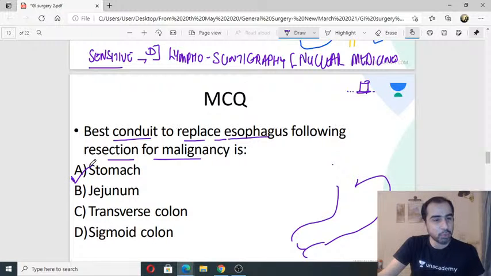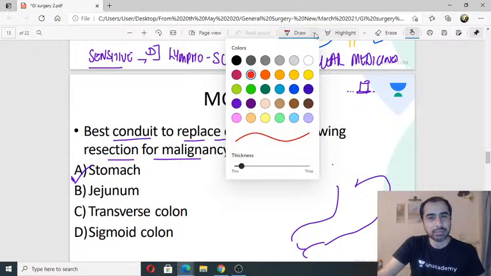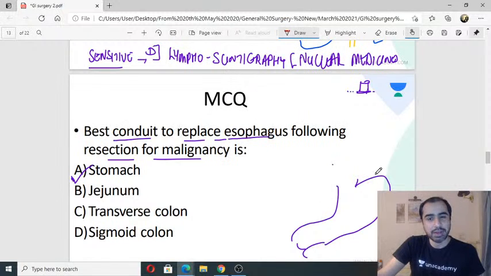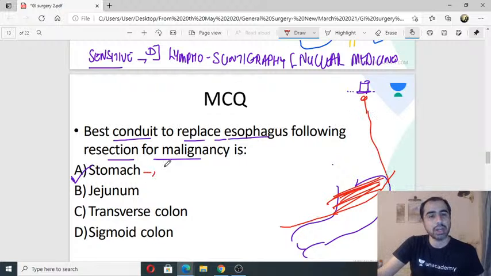Yes, stomach, pull up. Stomach, it's closer. Stomach, it's vascular. So what I do is, after I am done with the esophagectomy, I make a tube of the stomach. The lesser curvature part I remove. I remove this part like this. Okay, this is removed. Stomach along the greater curvature is made into a tube and this is pulled up. So what I do is I do an esophagogastrostomy.